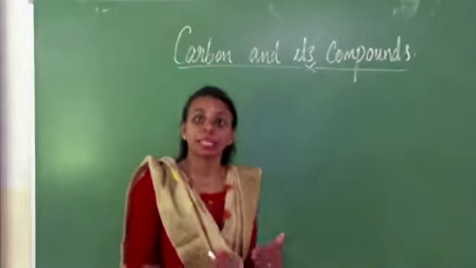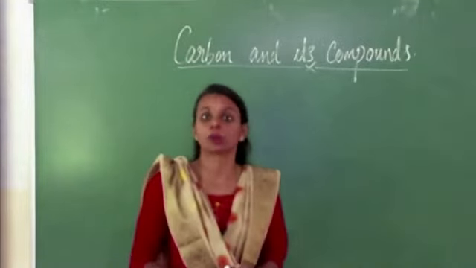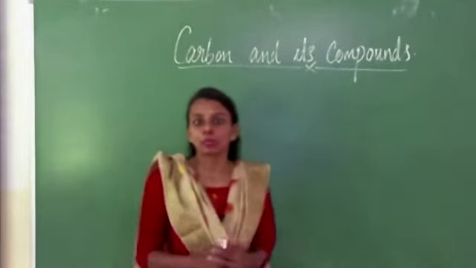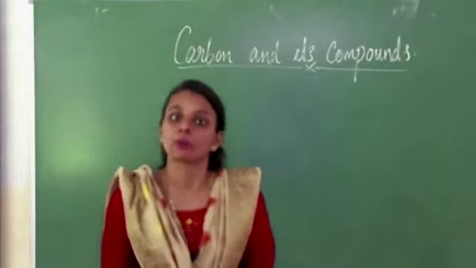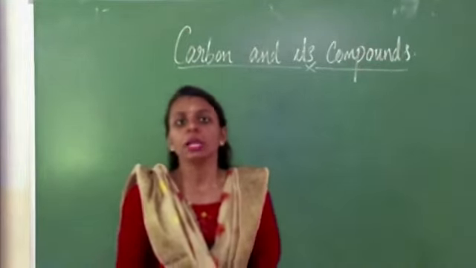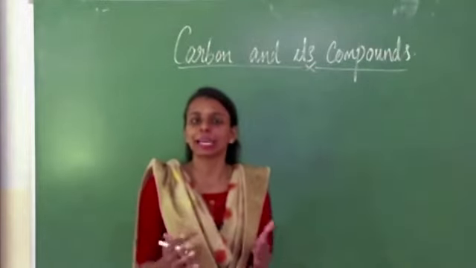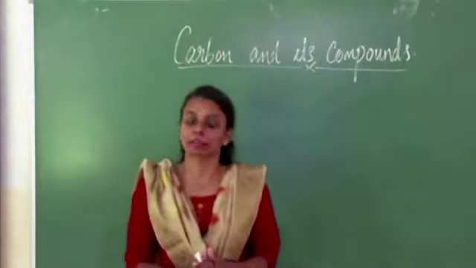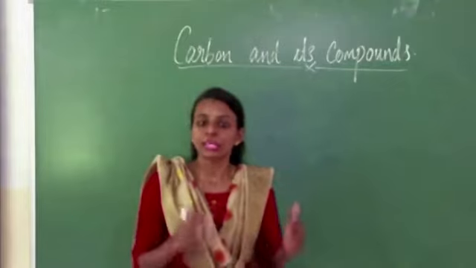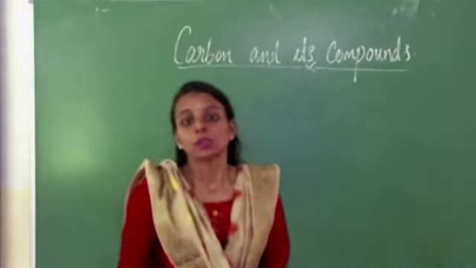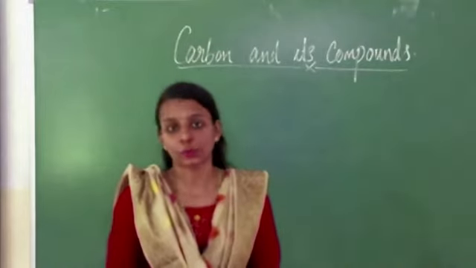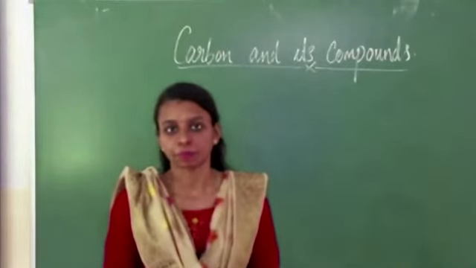Today we are discussing the amorphous forms of carbon. The word amorphous means lacking structure or lacking a definite form. An amorphous substance does not contain a definite geometrical structure. Such forms of carbon are known as amorphous forms of carbon.